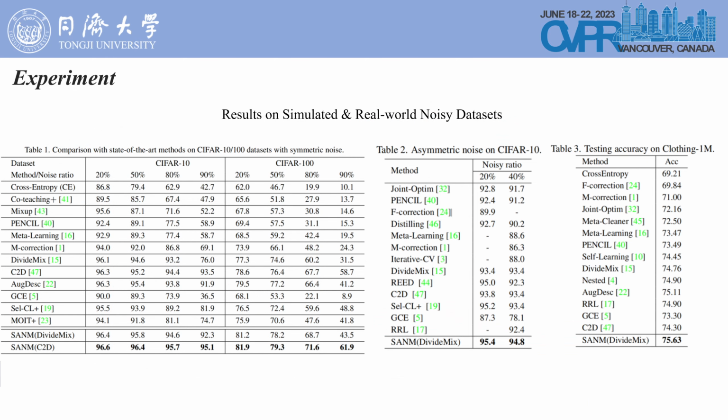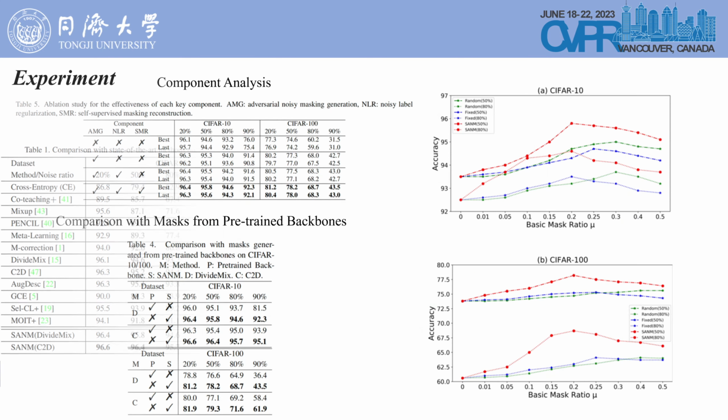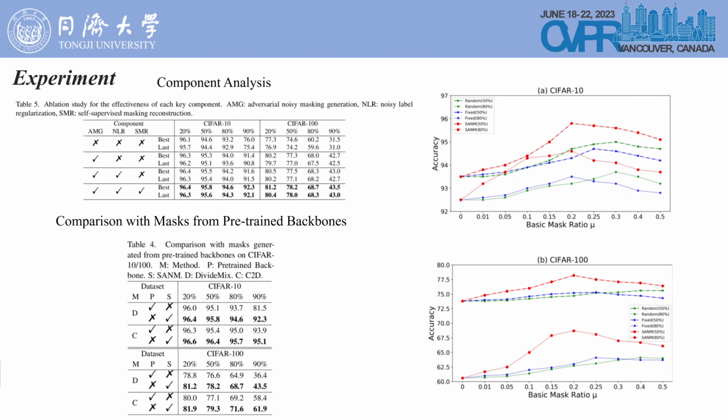Table 1 shows the results of our method in the symmetric noise setting. Our method can achieve a very significant performance improvement on the corresponding benchmark methods when combined with DivideMix and C2D, especially in the high noise cases. And our method can achieve a more significant advantage over other existing methods. This is the ablation experimental result of our method. We can see that the adversarial noisy mask generation brings the most significant performance improvement, while the noise-level regularization and self-supervised mask reconstruction modules can also bring a slight performance improvement to the method.